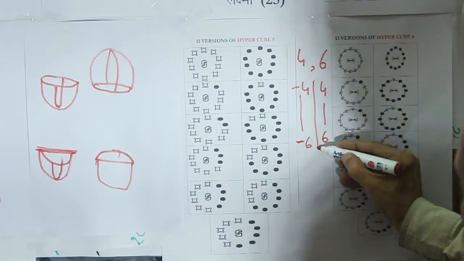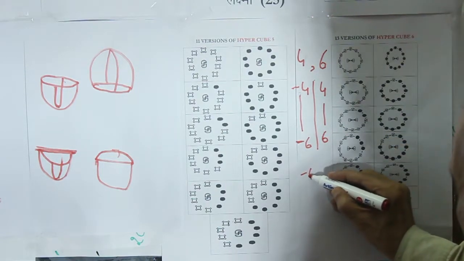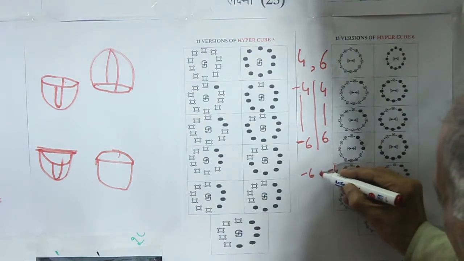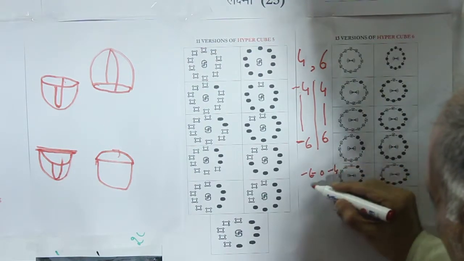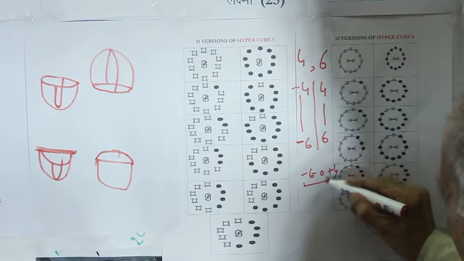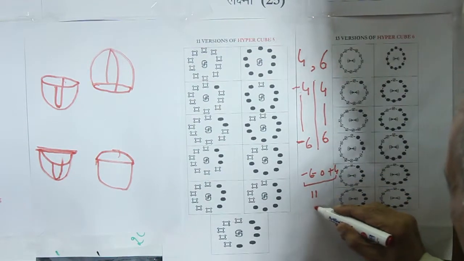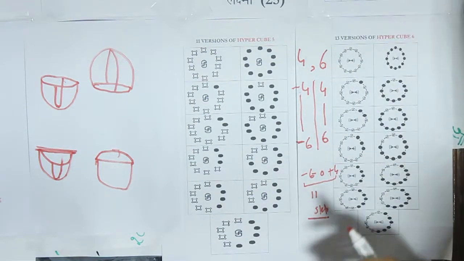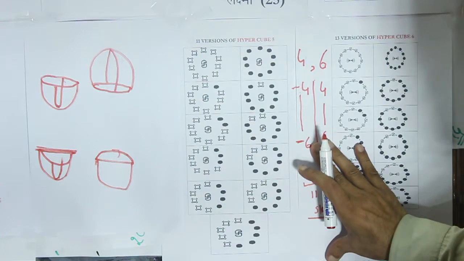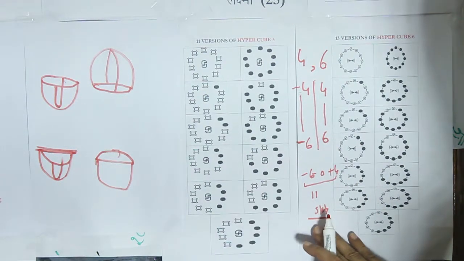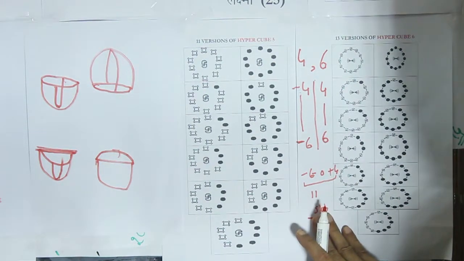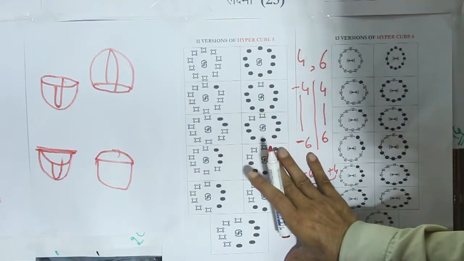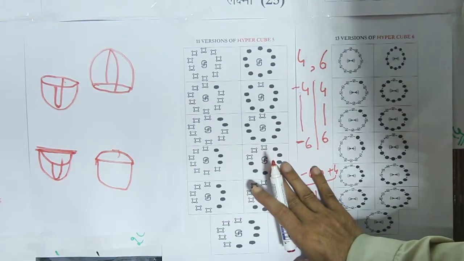This makes a range of minus 6 to minus 4 with 0 also available in between. This is an 11 steps long range. This 11 steps long range is the format of 11 geometries of 5-space.